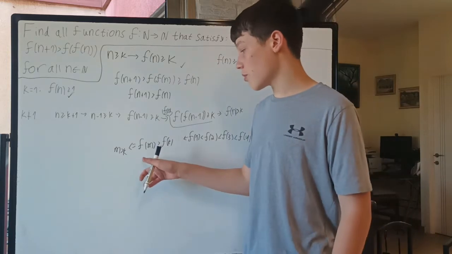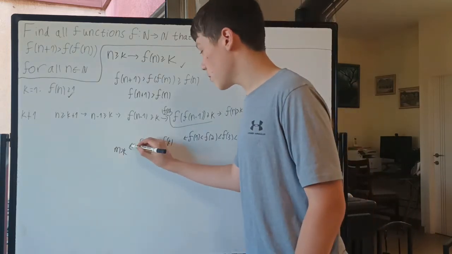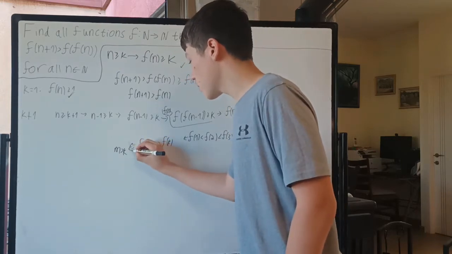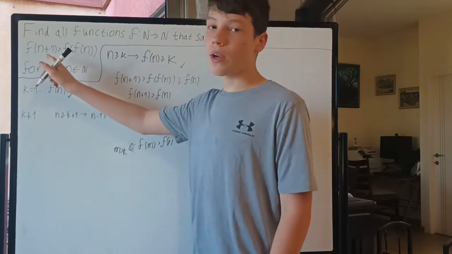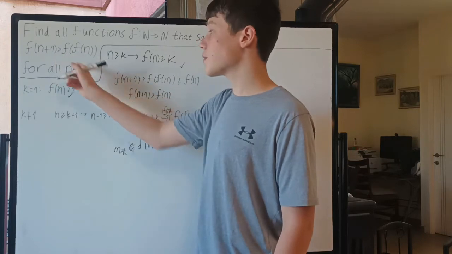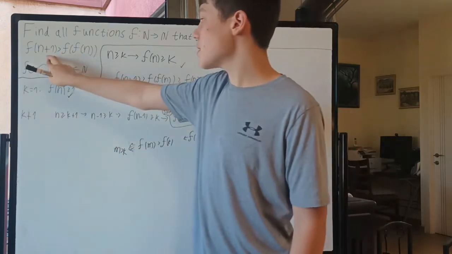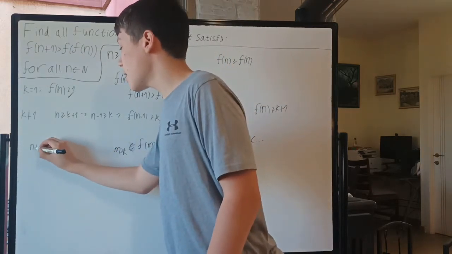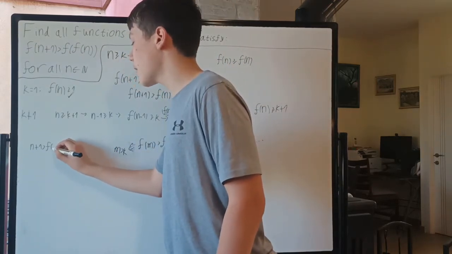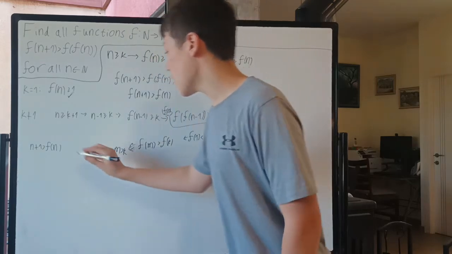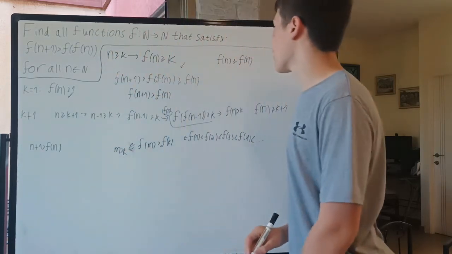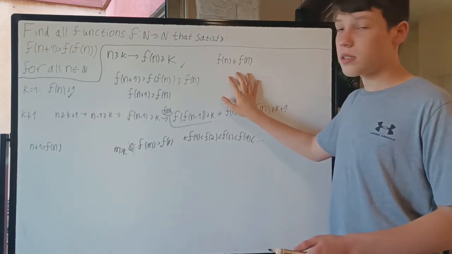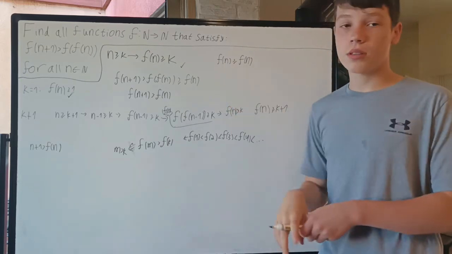So we know this is true, but now look at what we have here. f of something is bigger than f of something, meaning that this thing is bigger than this thing inside the f's. So we get that n plus 1 is bigger than f of n. But now, notice something. Here we used f of n is bigger than or equal to n to say that f of this is bigger than or equal to it.